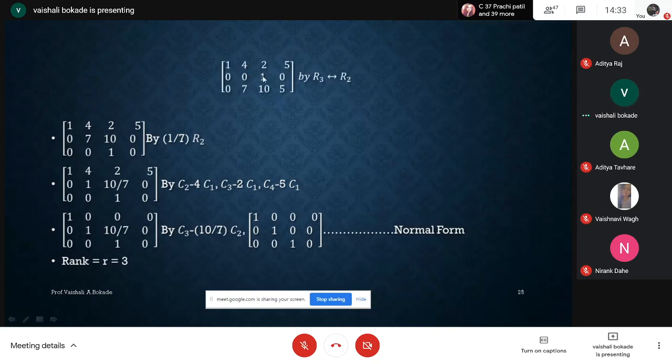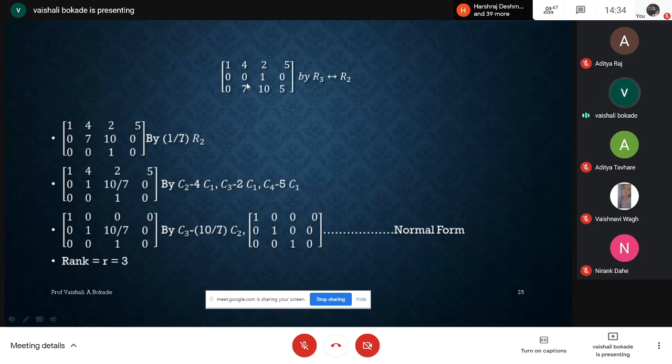So by using the 1,1 place entry, I'm having 1, and the other two entries in column 1 are 0. Like that, I'm getting R2 and R3 here.